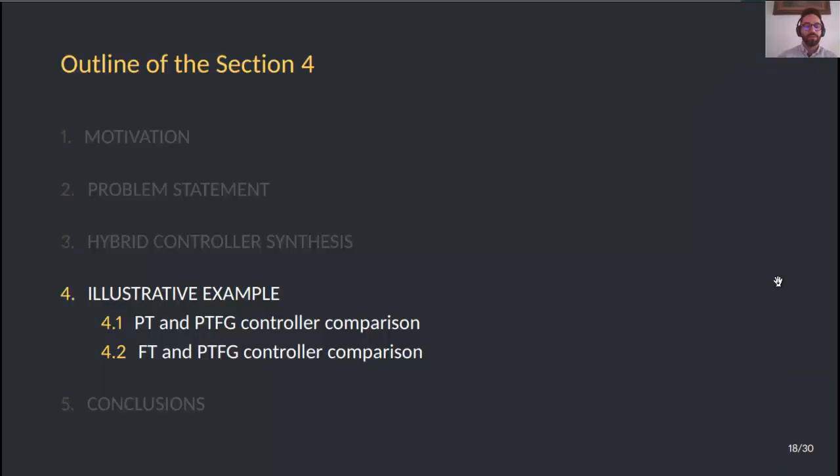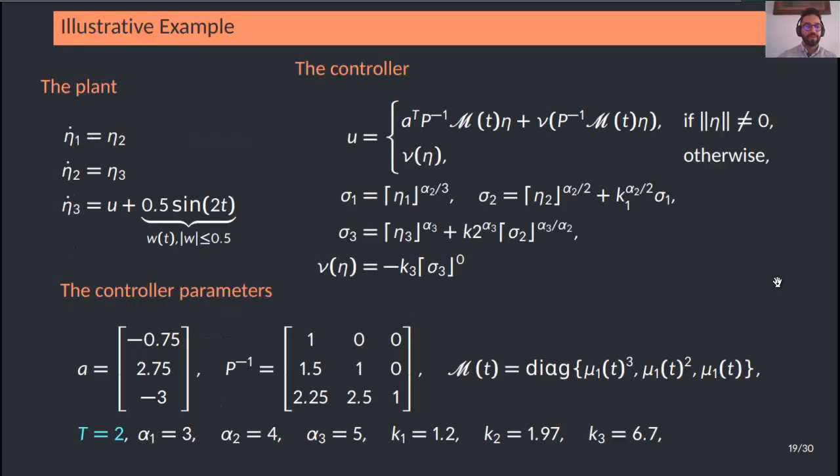Now we would like to illustrate the capabilities of the hybrid controller in an illustrative example where we compare prescribed time and fixed time controllers from the literature with our proposal. First, the plant is given as a third order chain of integrators affected by disturbance W upper bounded by 0.5. The hybrid controller is given here with its components given down. The controller parameters are given in this part of the presentation, where the prescribed time was set to 2 seconds.